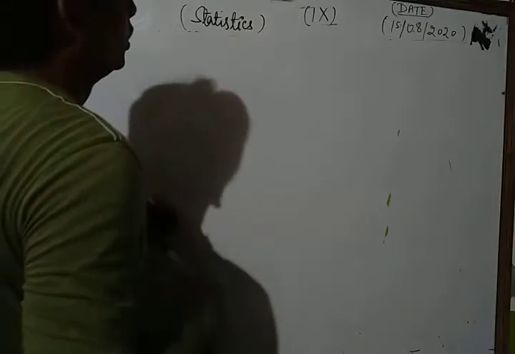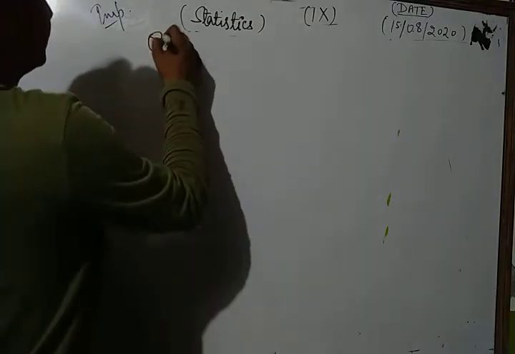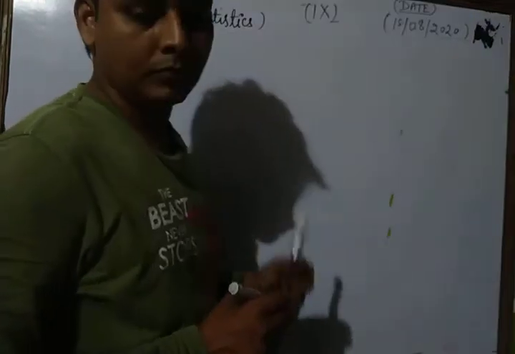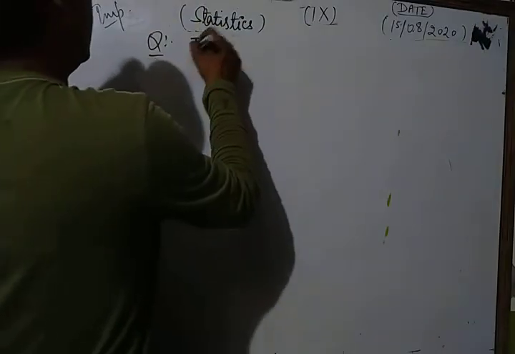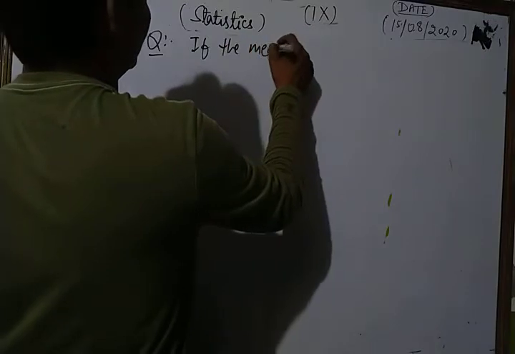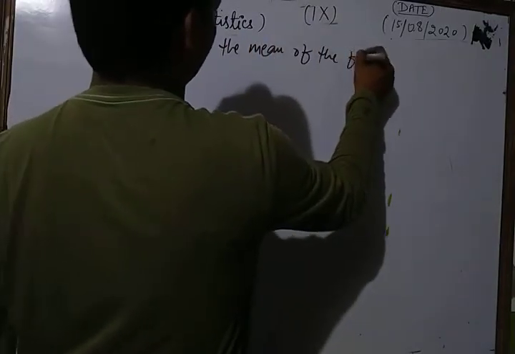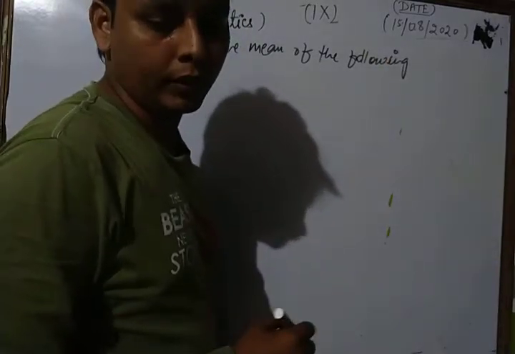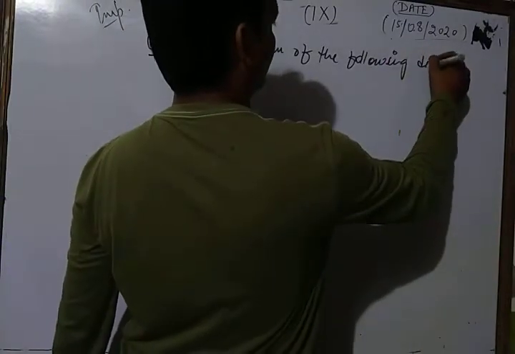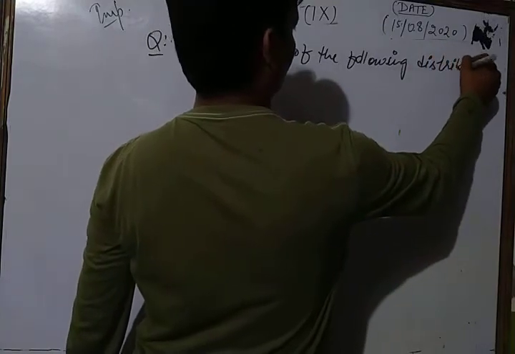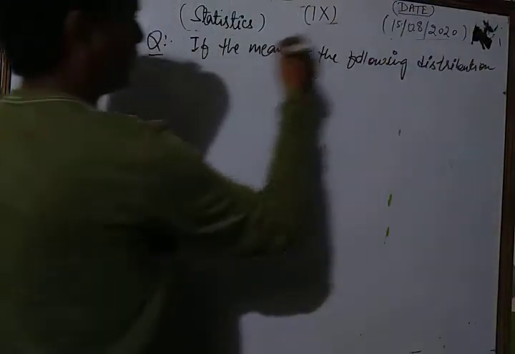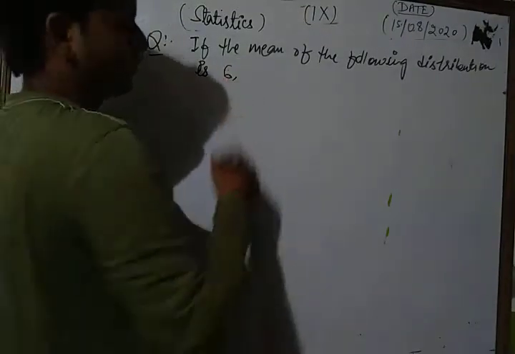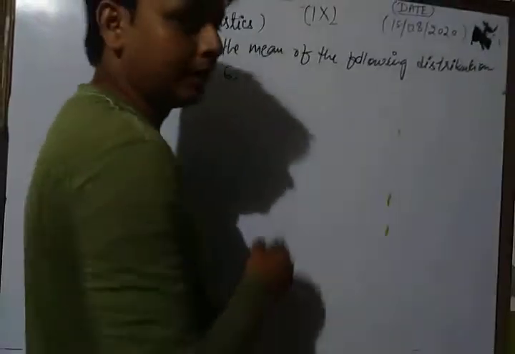Your question is, if the mean of the following distribution is 6, find the value of p.